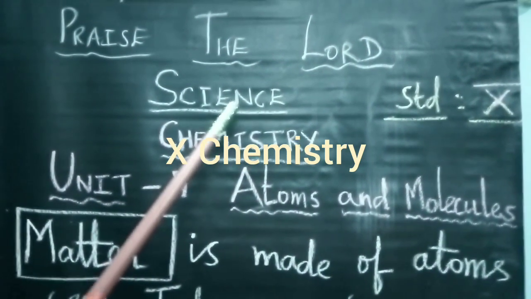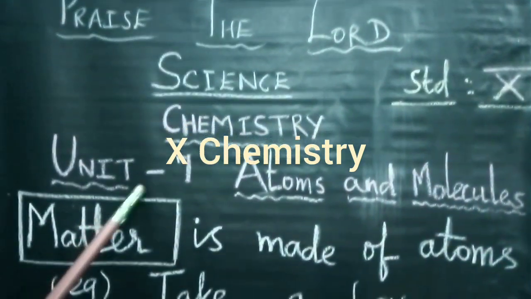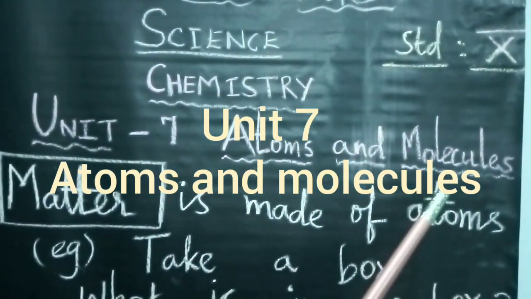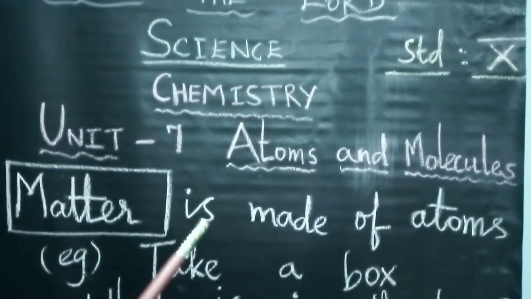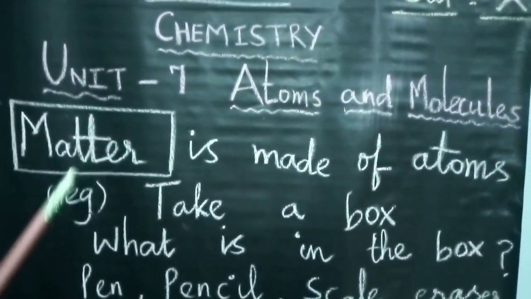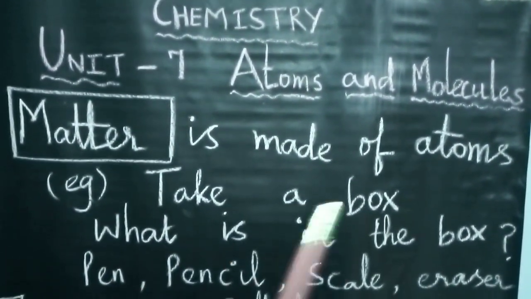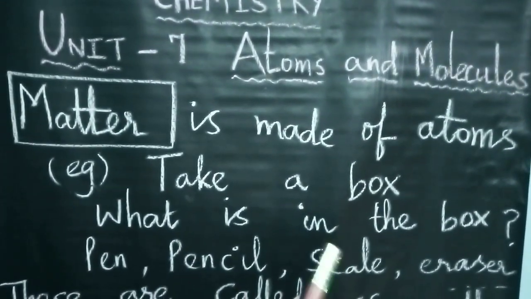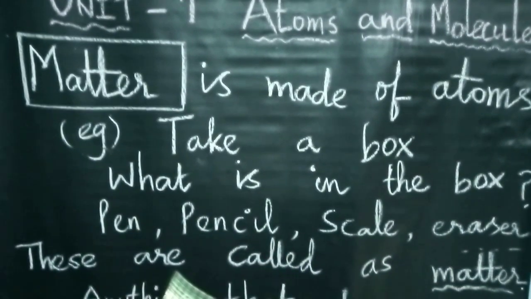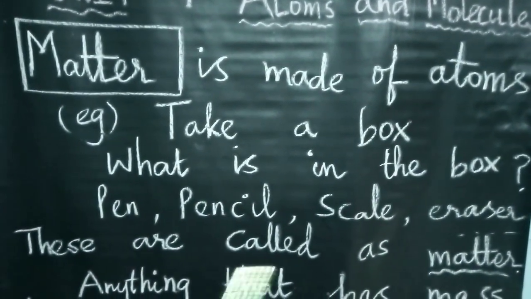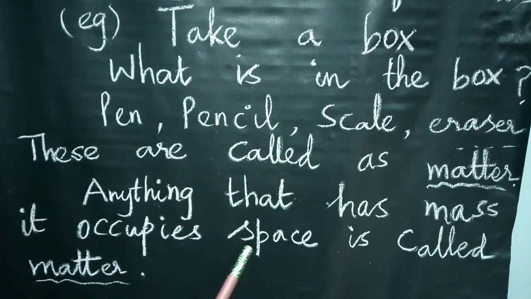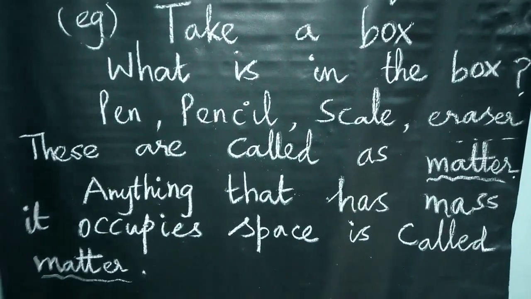In science, you come to the seventh lesson in chemistry, that is called atoms and molecules. Matter is made up of atoms. What is matter? For example, take a box. What is in the box? Pen, pencil, scale, eraser. So these are called matter. Anything that has mass and occupies space is called matter.